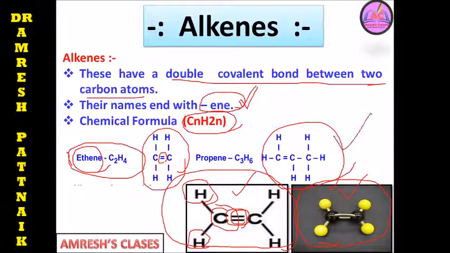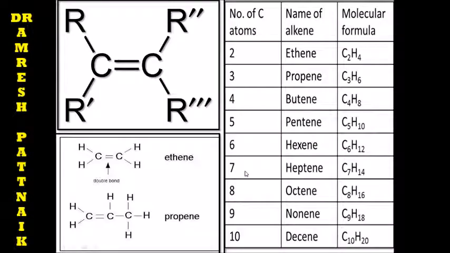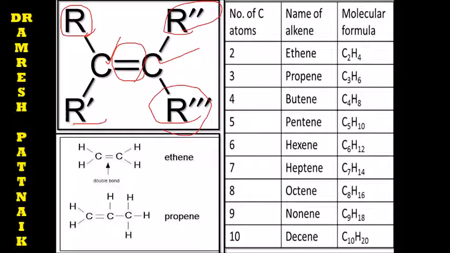Okay, this is propene C3H6. And again, we can say how many alkyl groups are present here, the name of the alkenes we can say here. Just you see the structure, it's the normal diagram. You can see the carbon-carbon double bond will be there. Here four atoms can be attached, so 0, 1, 2, 3, four atoms, and they may be hydrogen, or they may be other atoms.